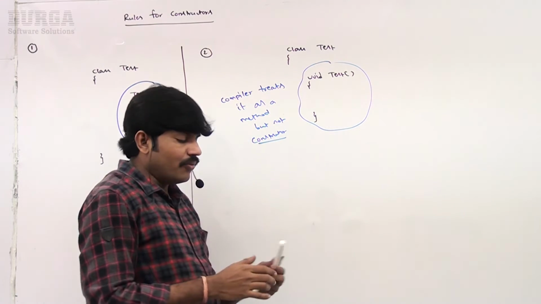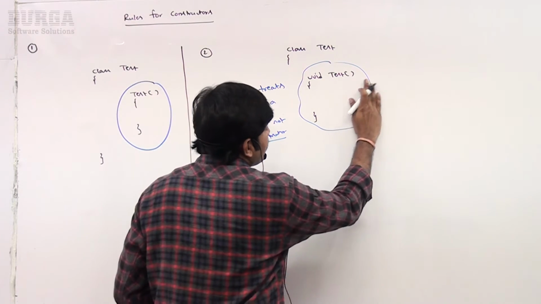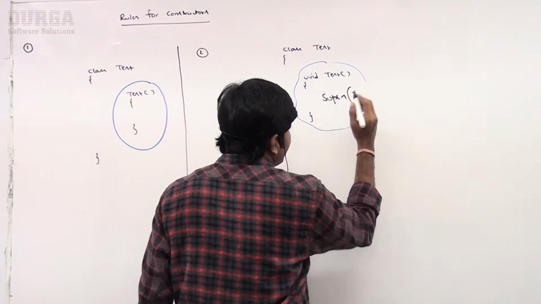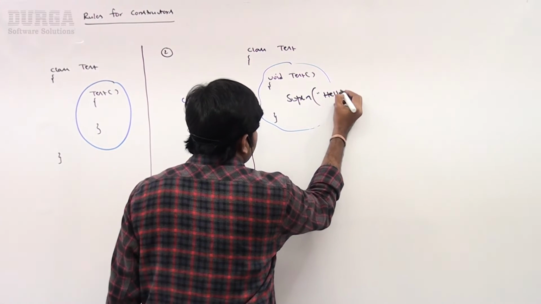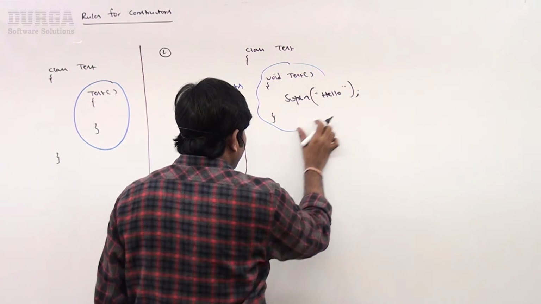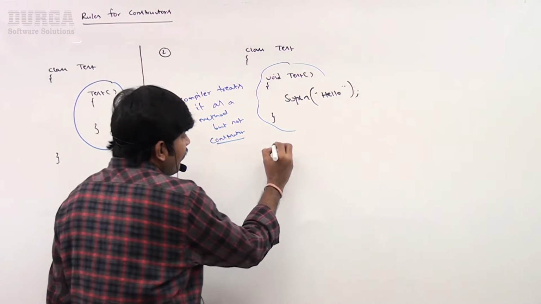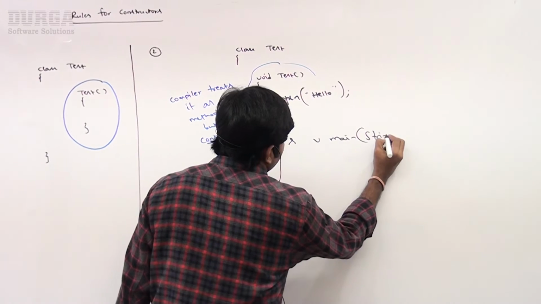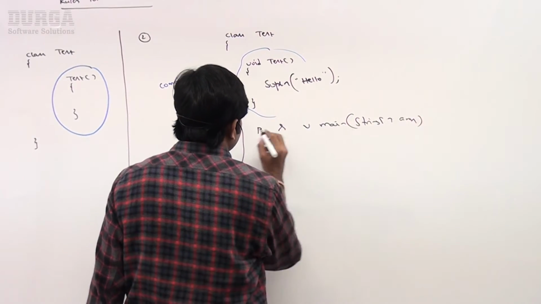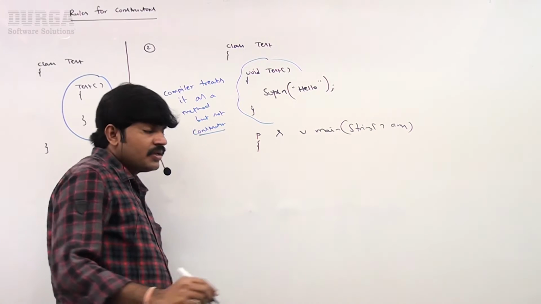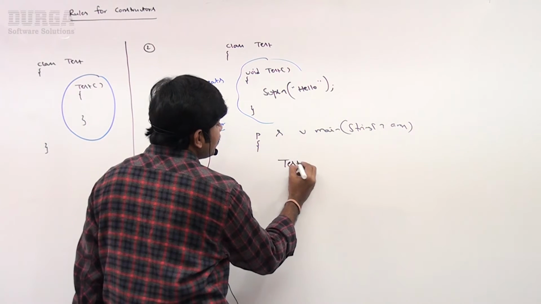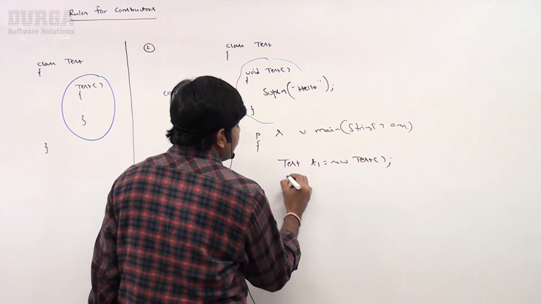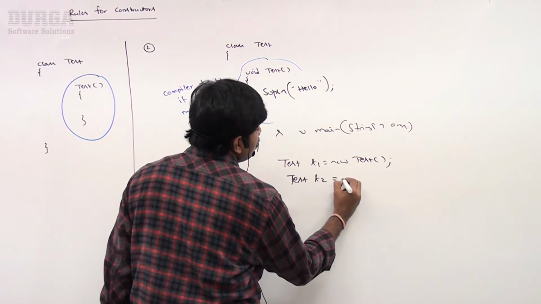Let me take here System.out.println, and I am printing hello. It may be a method or it may be a constructor, we will decide. Now have a look. I take public static void main, String array args. I am creating Tester t1 is equal to new Tester, and Tester t2 is equal to new Tester.